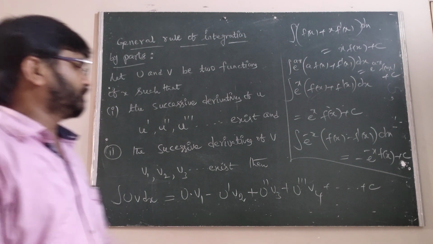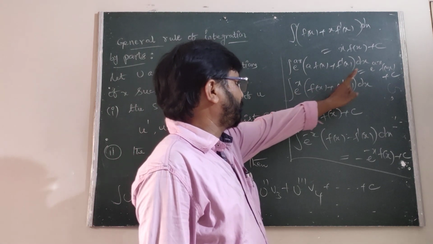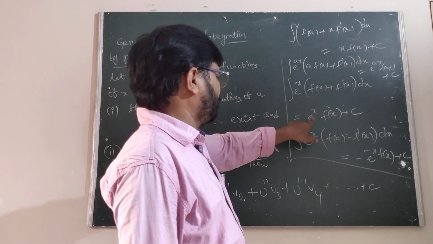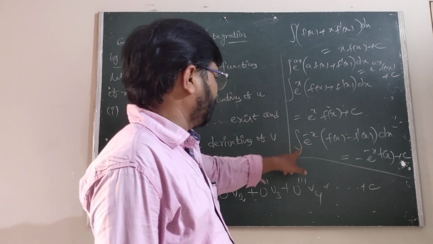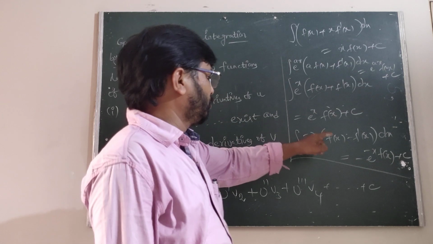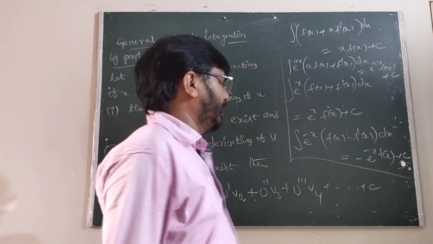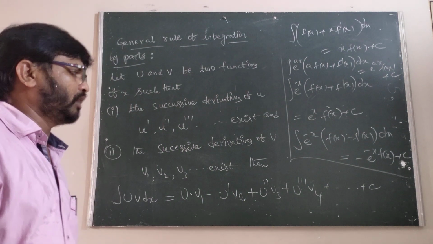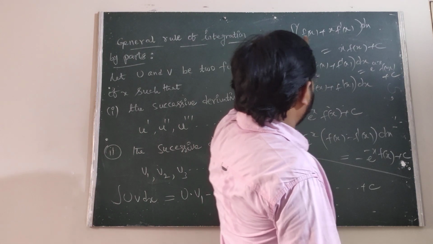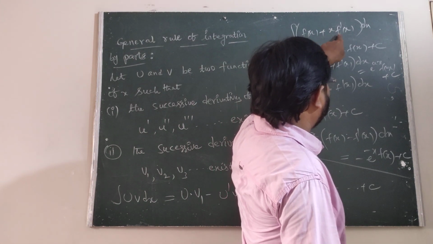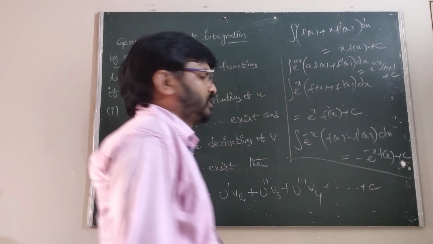So the first one is the integral of e power x into f of x plus f dash of x dx, which is e power x f of x plus c. The second one is the integral of e power minus x into f of x minus f dash of x dx, which is minus e power minus x f of x plus c. The third one is the integral of f of x plus x into f dash of x dx, which is x into f of x plus c.